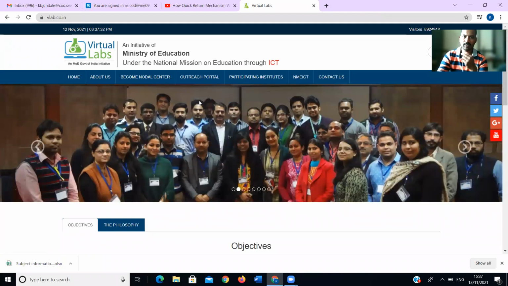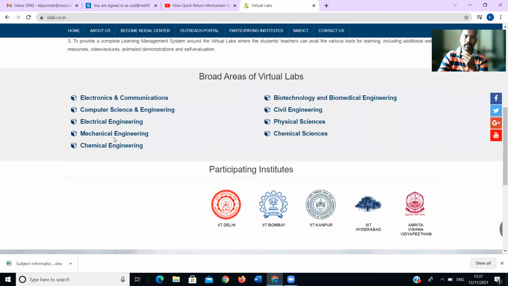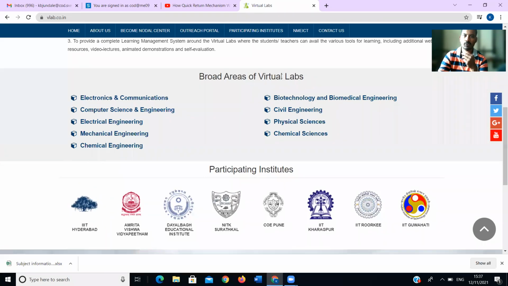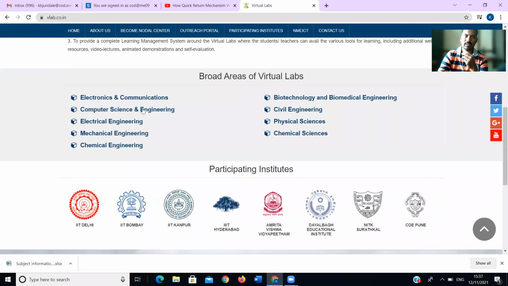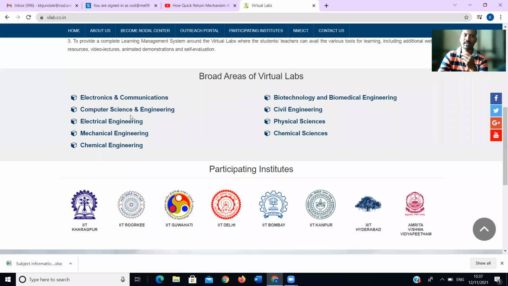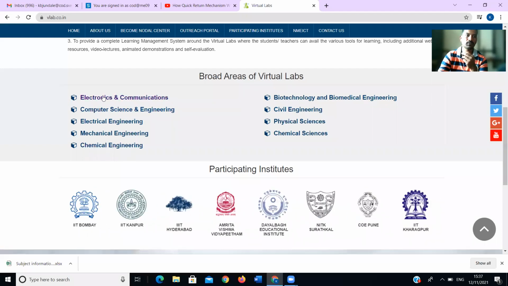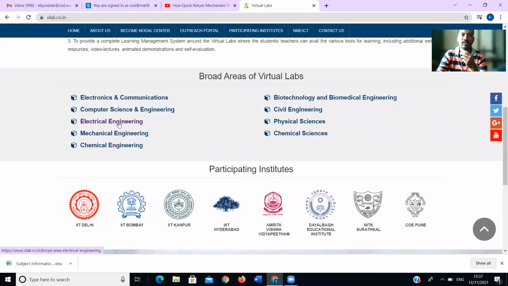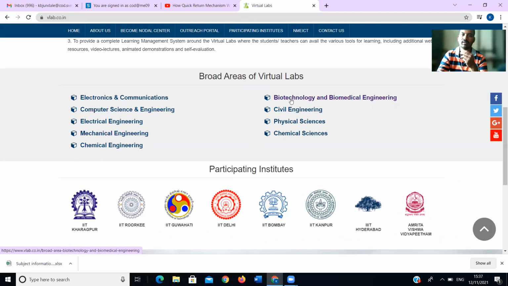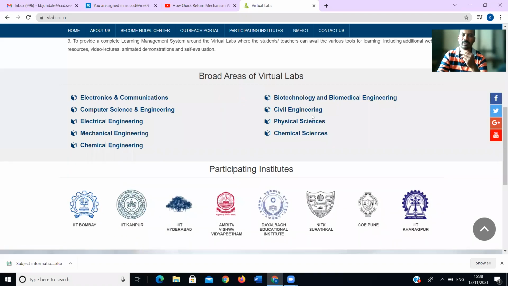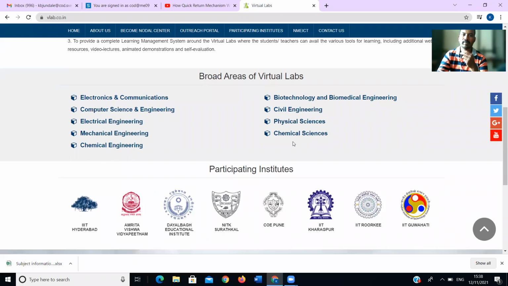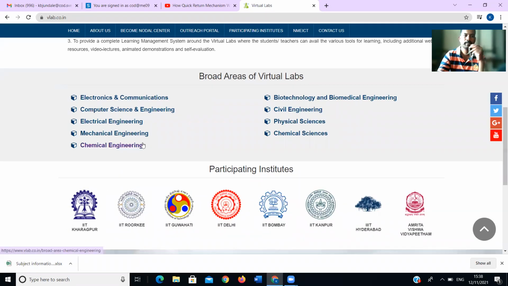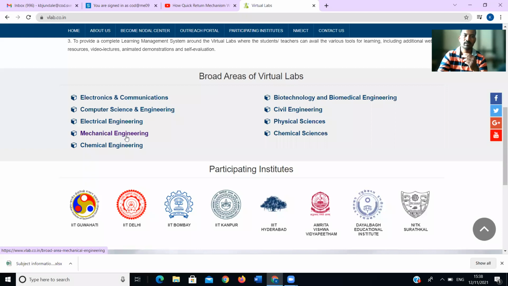After this, you have to go to mechanical engineering. Here you will find the broad areas of virtual lab. There are different areas, or we can say different departments: electronics and communication, computer science and engineering, electrical engineering, mechanical engineering, chemical engineering, biotechnology and biomedical engineering, civil engineering, physical science and chemical science. These many areas you will find. Out of that, we have to select our stream, which is mechanical engineering.